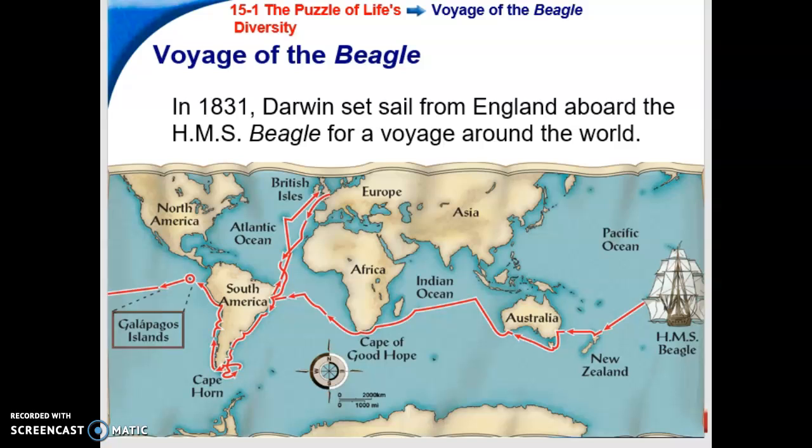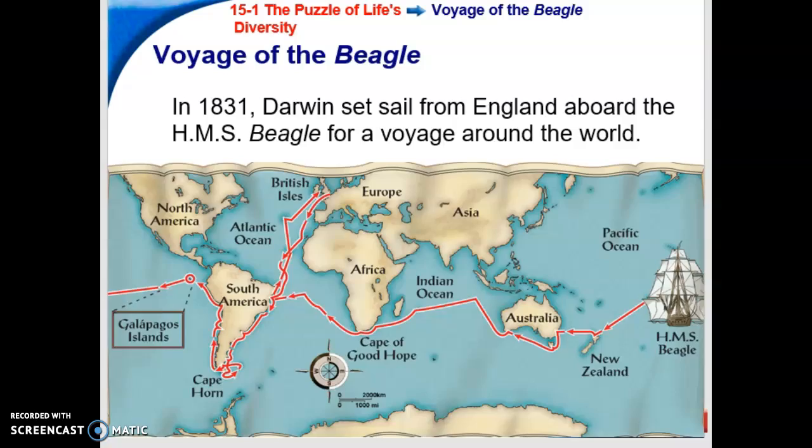So we're going to start with Darwin. He is one of the main scientists that began the theory of evolution. He started in 1831. He set sail from England, and you can see on the red arrows the voyage that he took. And the circle there is the Galapagos Islands. You can see it's off to the left of South America. There are 3 small islands there. And we'll get to why the Galapagos Islands were important on his travels.